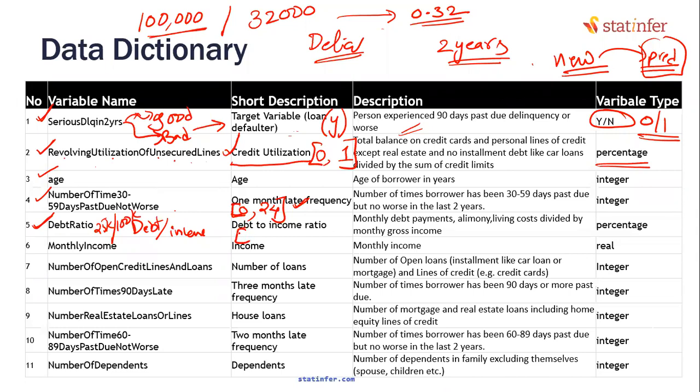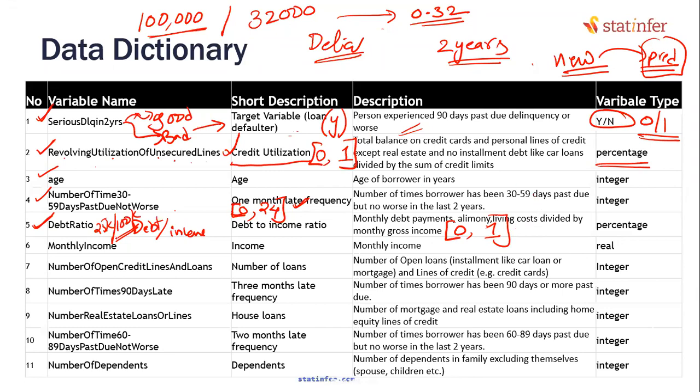Minimum value, how much debt ratio? The minimum value of the debt ratio is 0, no debt. Maximum value, how much? It looks like 1, but it can go beyond 1 also. They have some crazy cases where it can go beyond 1. There is no stopping. Maybe the income you're getting is a kind of white income, but you have different sources. You have high debt. It can go beyond 1. I would not really say 1 is a maximum value, but yes, most of the time, for the general population, it looks like a 100% debt ratio is the maximum value.